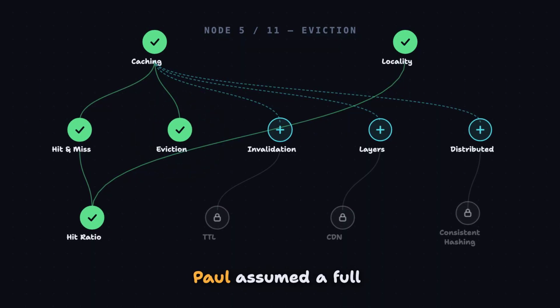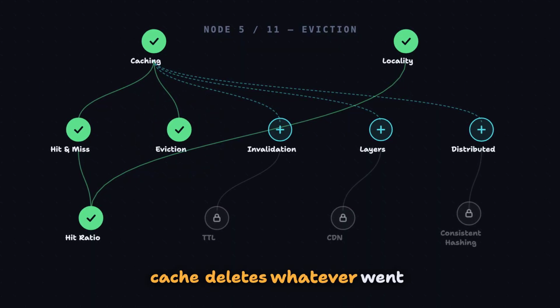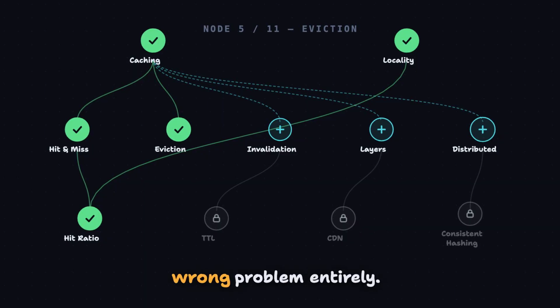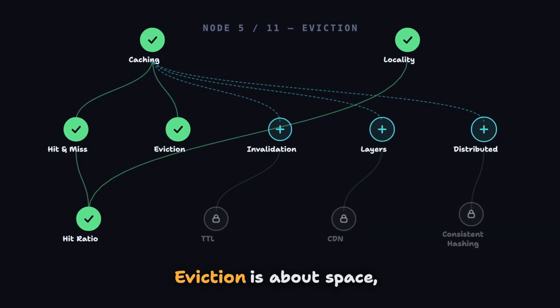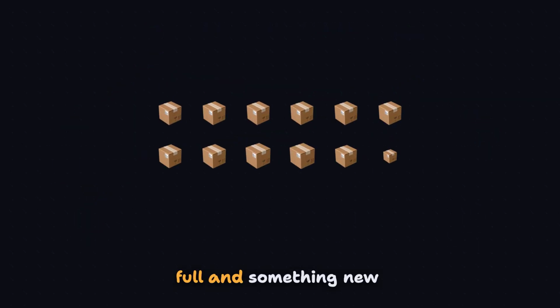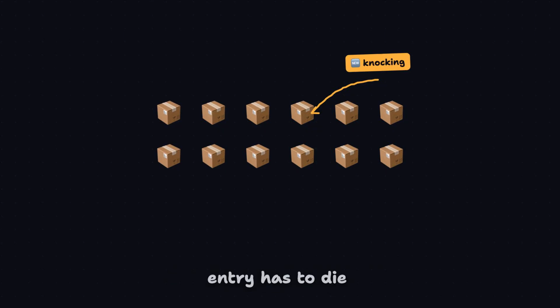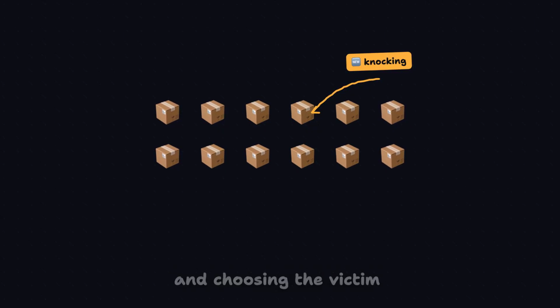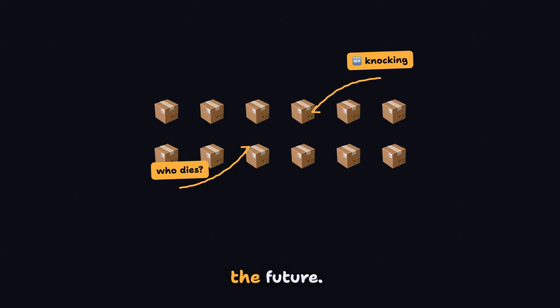Eviction. Paul assumed a full cache deletes whatever went stale, and that's the wrong problem entirely. Eviction is about space, not staleness. When the cache is full and something new knocks, a perfectly fresh entry has to die to make room, and choosing the victim is a bet on the future.